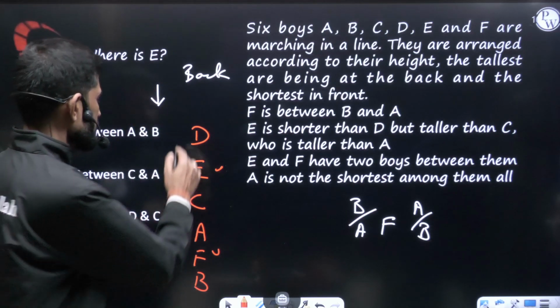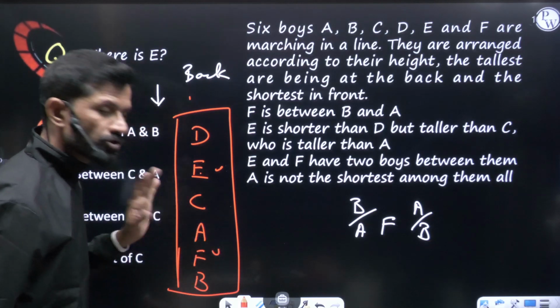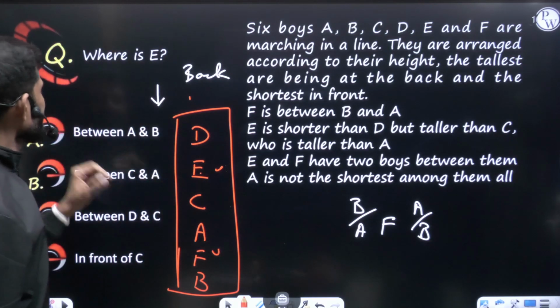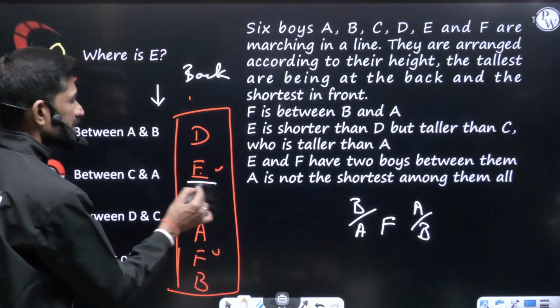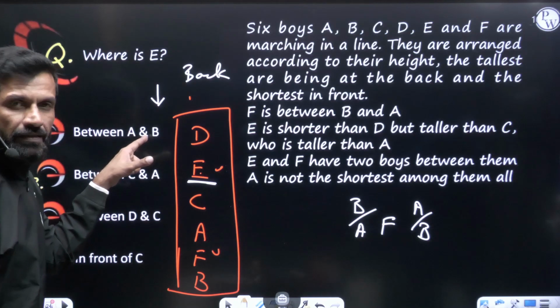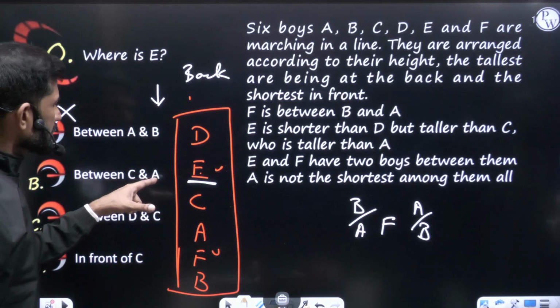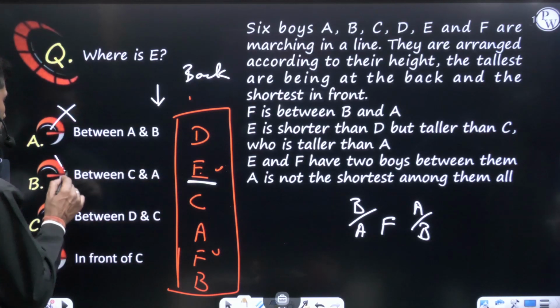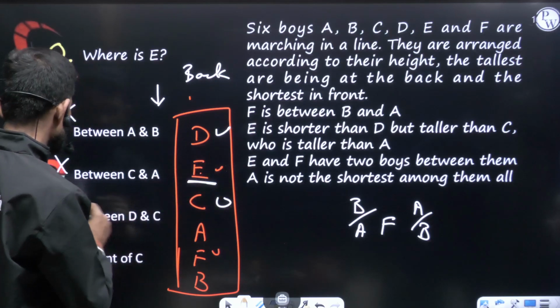Now based on this, the question they are asking. Remember this is the tallest one. This is the shortest one. Now they are asking where is E. E is here. Between A and B? No, he is not in between A and B. This is wrong. Between A and C? No, he is not between A and C. This is also wrong. Between D and C? Yes, he is between D and C. This is the correct one.